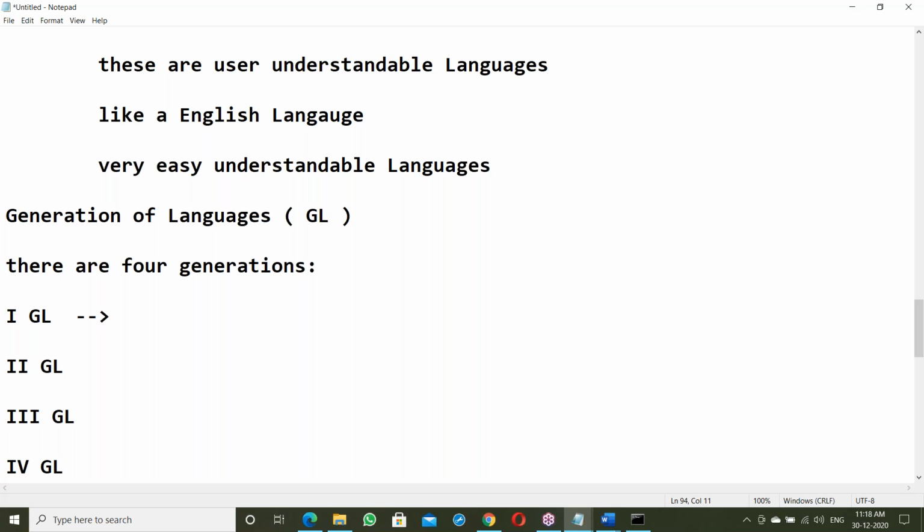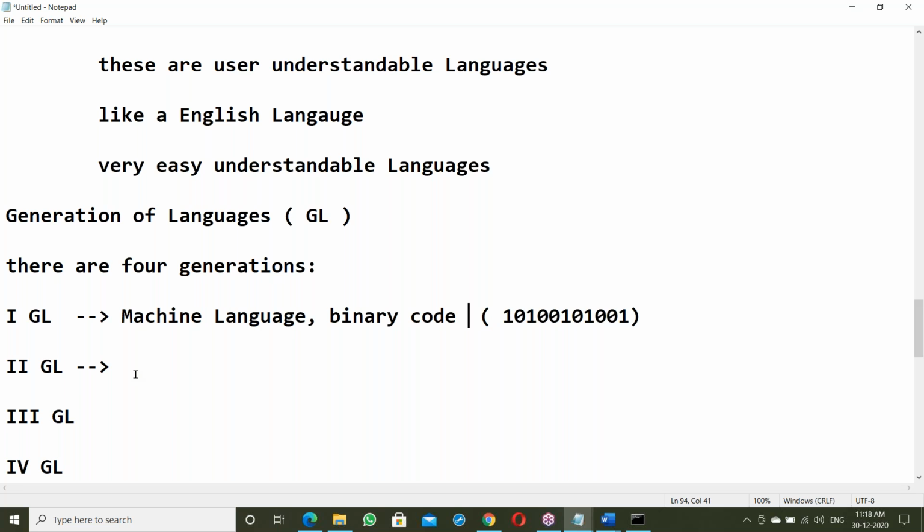First GL, it's a machine language. Machine language in the form of zeros and ones, binary codes. So what is second GL here?